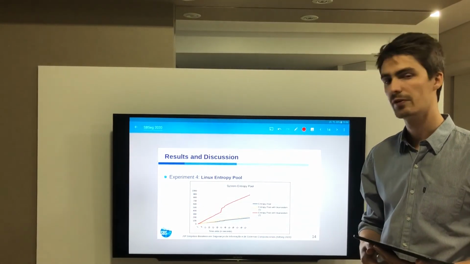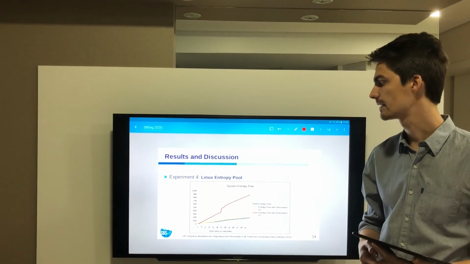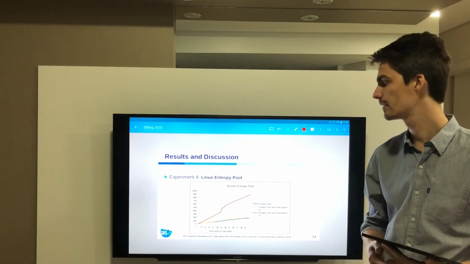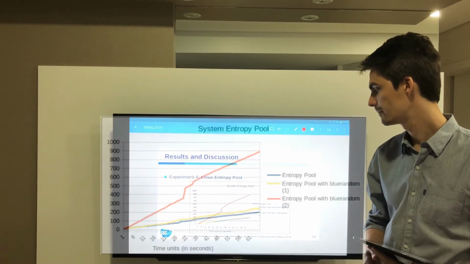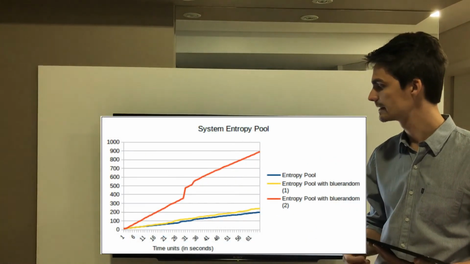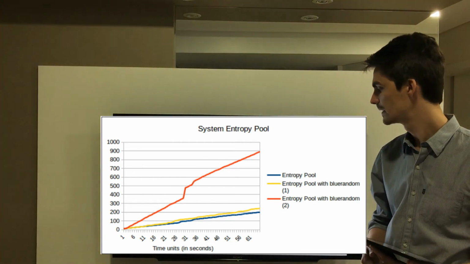The last experiment performed in this work is using Bluerandom as a source of entropy in the Linux entropy pool. We can see in the figure that there is a growth in the entropy count when using Bluerandom.